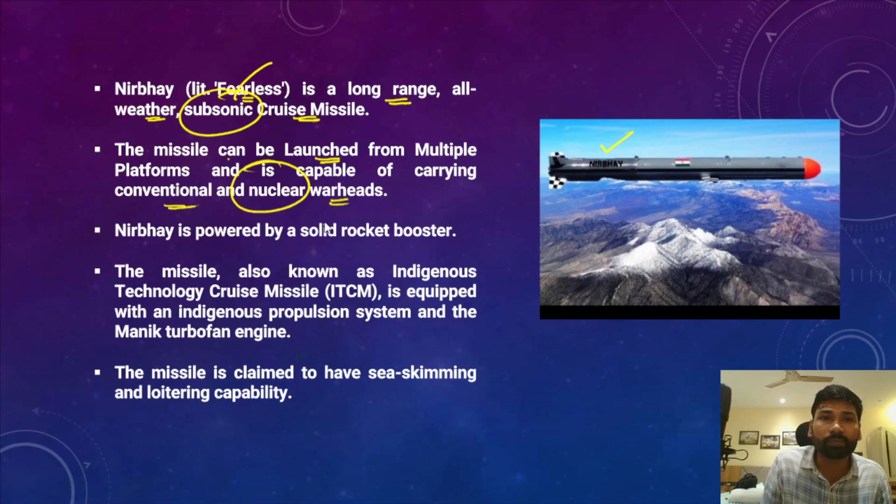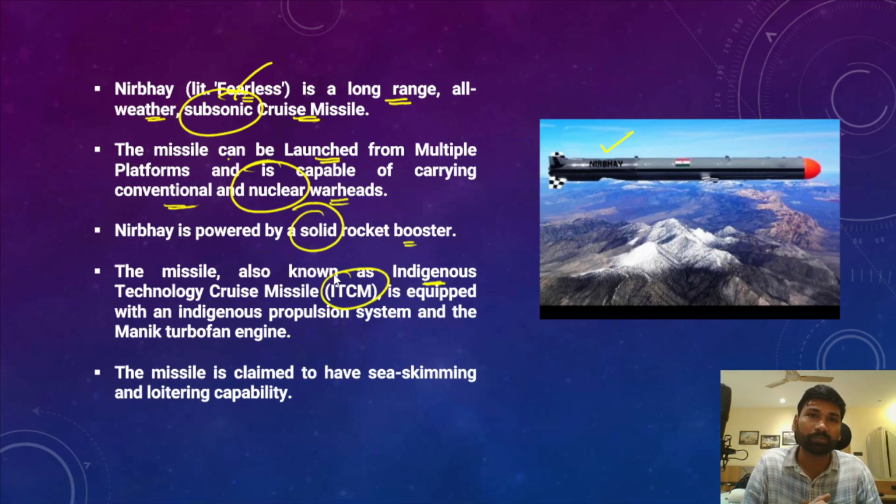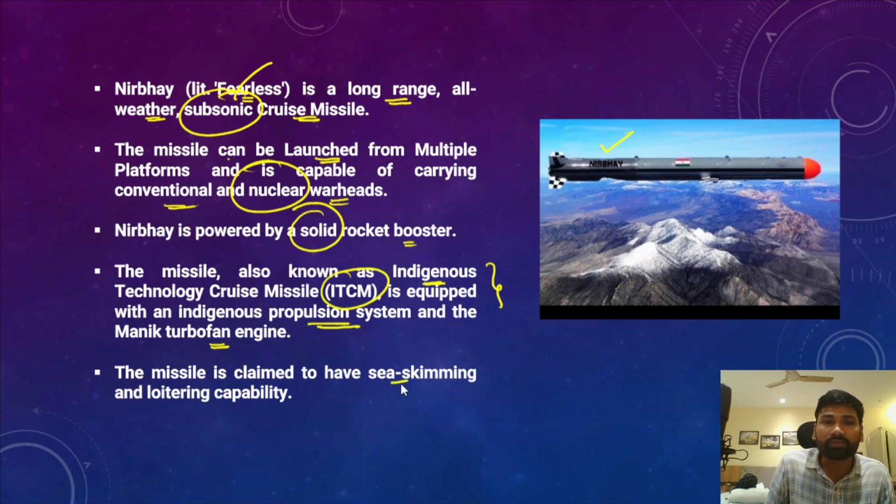However, the Nirbhay is powered by a solid rocket booster, and the other characteristic feature is that it is also known as the indigenous technology cruise missile, because the Nirbhay missile has used indigenous technology, and it is equipped with an indigenous propulsion system and the Manik turbofan engine. So these are the characteristics of the indigenous technology cruise missile. The other major characteristic of the Nirbhay missile is that it is claimed to have sea-skimming and loitering capability.